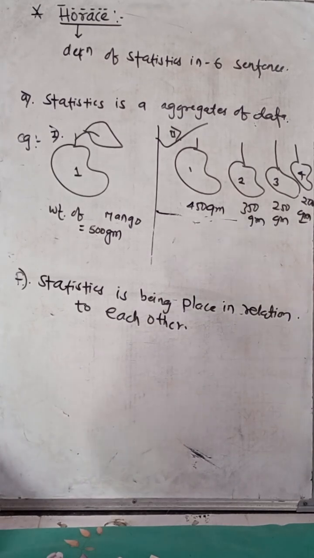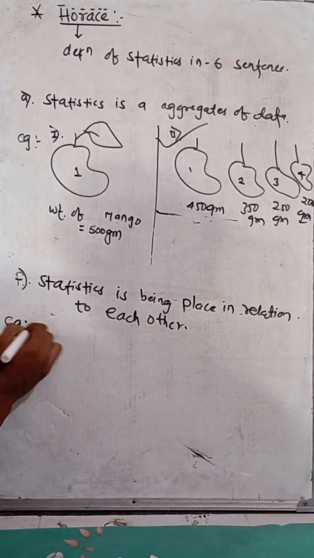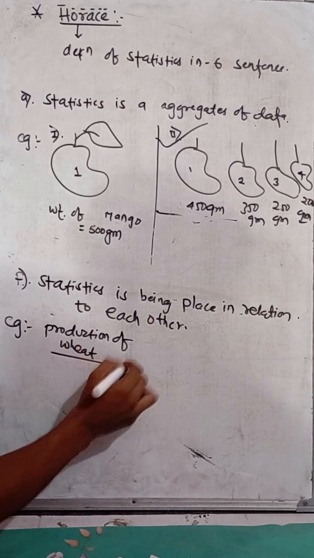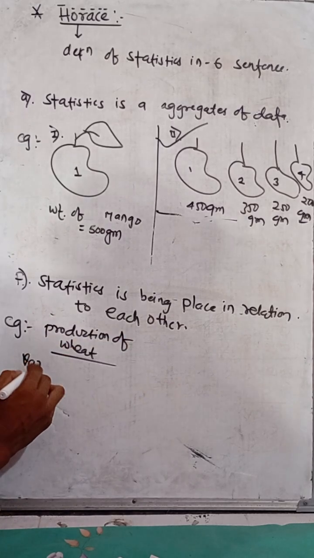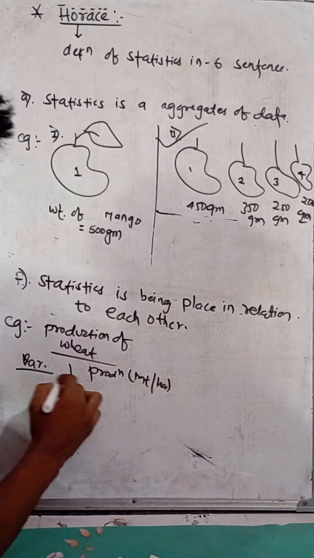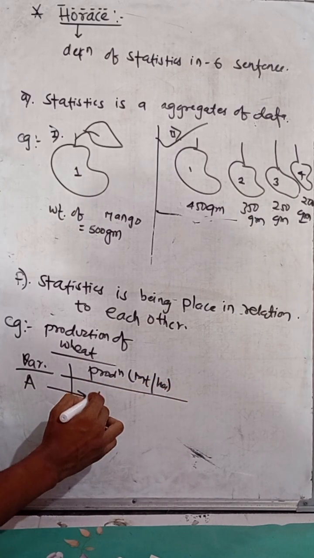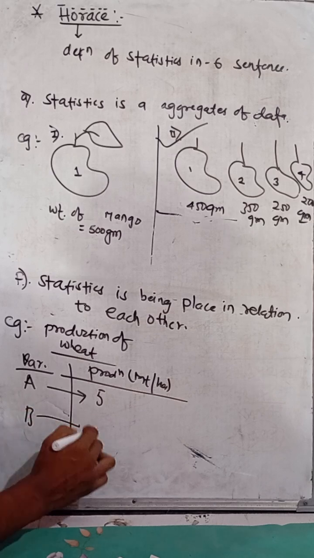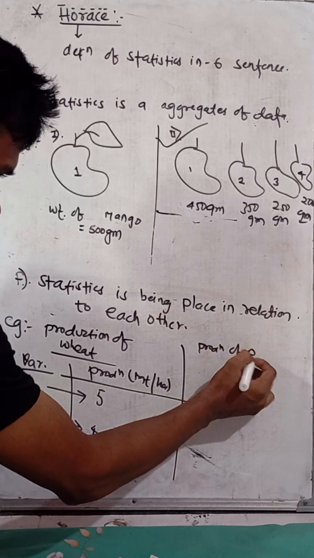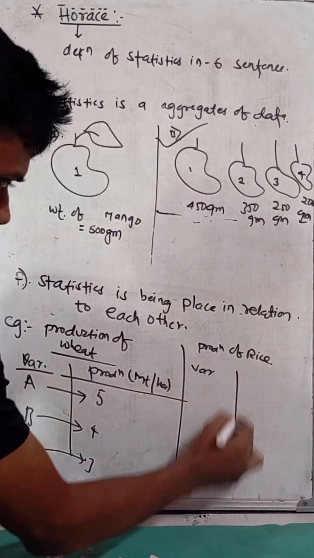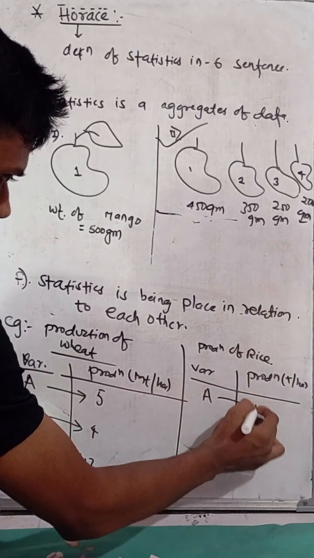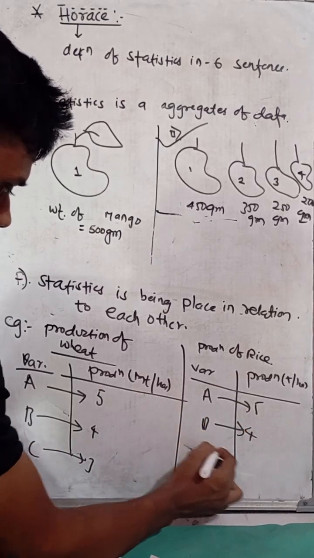Now we have an example like production of wheat: variety, and production in metric ton per hectare. A variety is producing 5 ton per hectare, B variety 4 ton, and C variety 3 ton. Now the production of rice: variety and production ton per hectare. A variety is producing 5, B variety 4, C variety 3.